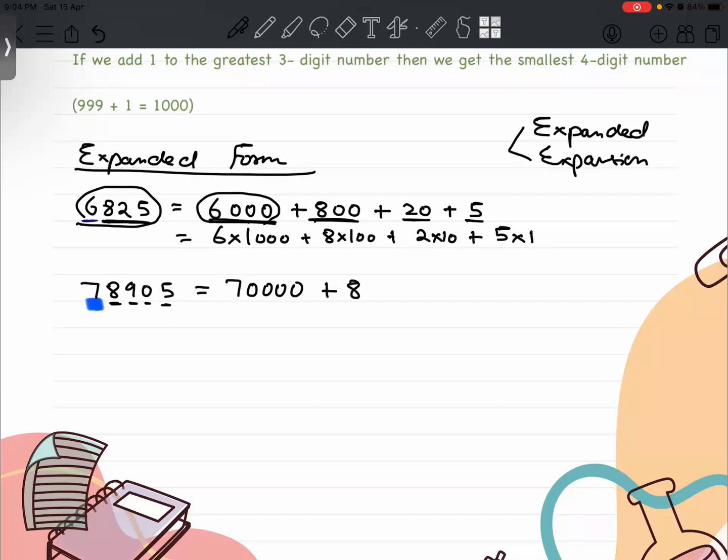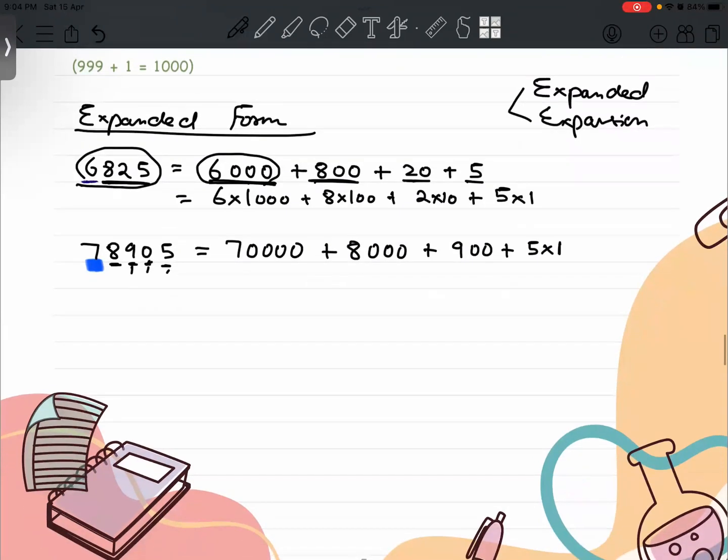How many digits are after 8? 1, 2, 3. Simply assign 3 zeros to 8. What about 9? How many zeros will come in? 900. Right. Then we can write 5 into 1. You can skip this 0, no issue with that.